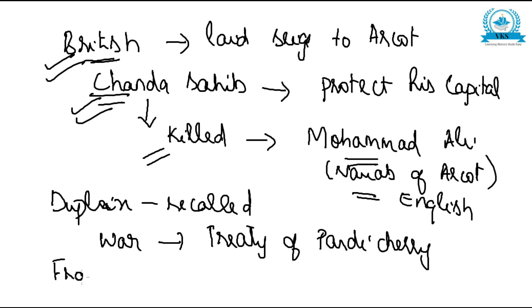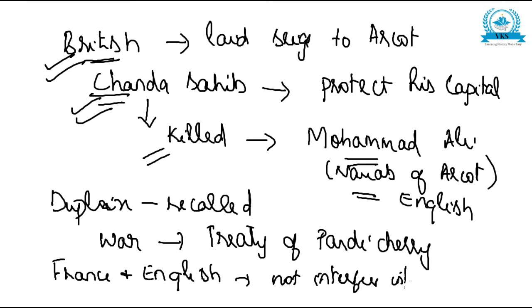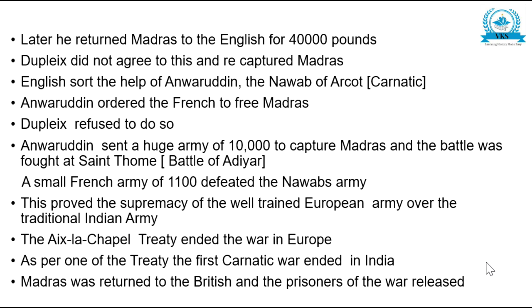That is, both the French and the English decided that they will not interfere in the internal politics of India. See, whenever they interfere in the internal politics, these kinds of things happen. So they both decided that they will not interfere in the internal politics of India. So this is what happened in the Second Carnatic War. So just let us go through the points once more.